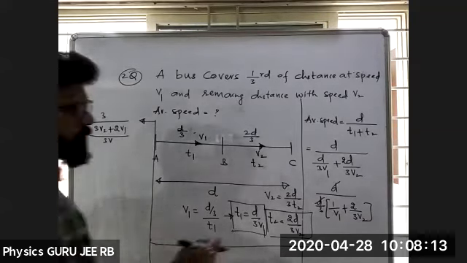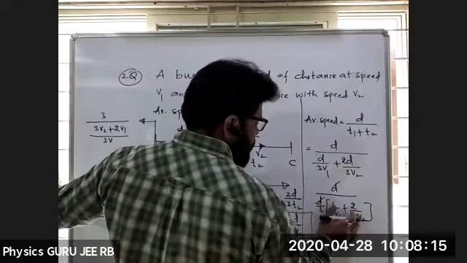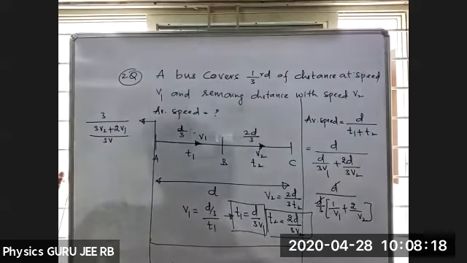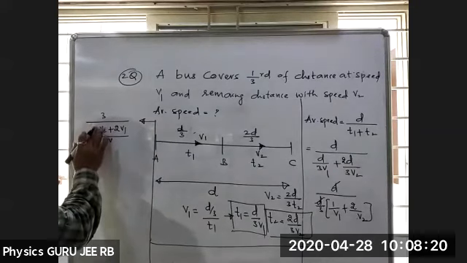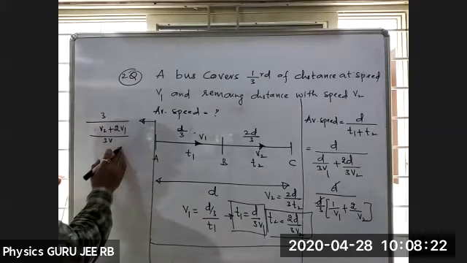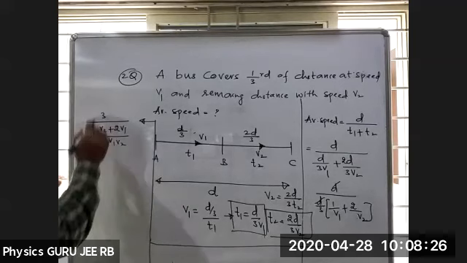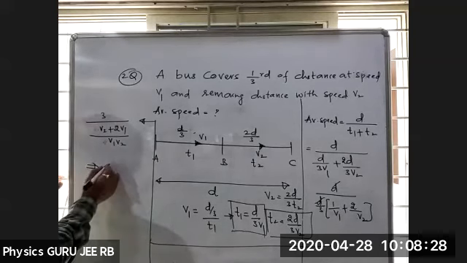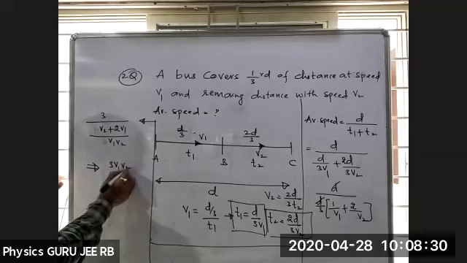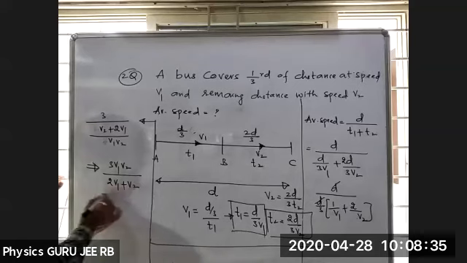Sorry, already 1 by 3 is taken common here, so only V2 will be there. So I'll be getting V2 plus 2V1 divided by V1V2. This will go to the numerator. Then 3V1V2 divided by 2V1 plus V2. So this will be the answer.